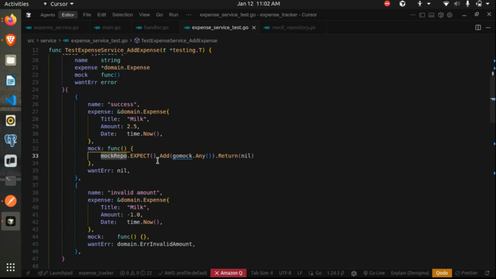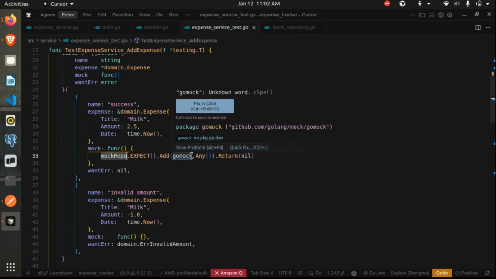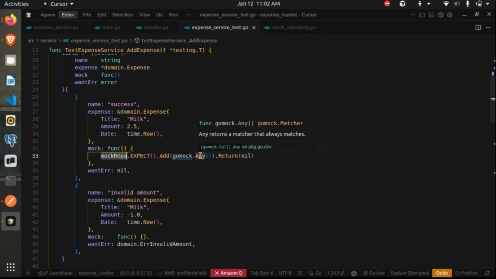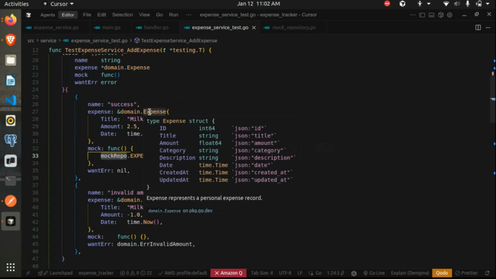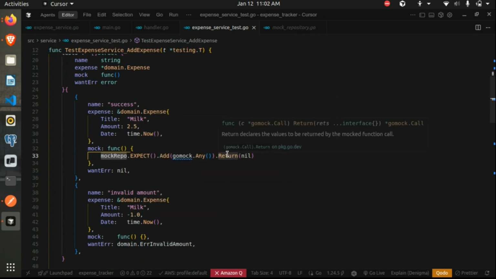In this case, we have mentioned any, but we can specify that if we receive this particular type of object, domain.expense, then what we want to return. Our actual function returns an error, but since this is a success case, we want it to return nil. So we mention return and what we want to return. It accepts an interface, so it can be anything, a specific object you want to return. In our case, since it's an error, we want to return a nil error.